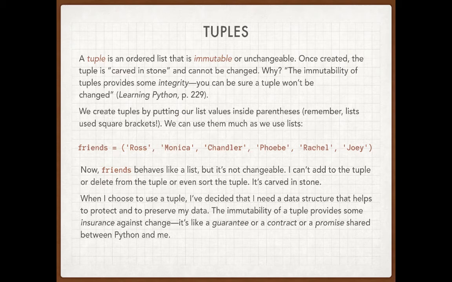So here, for example, is a version of what we were playing with in the last slideshow. This is just a list of friends. Again, I just made these names up. I have no idea where they came from. But in this case, notice that it's wrapped in parentheses instead of square brackets. And that's really the clue. When we put this in parentheses, it doesn't form a list, it forms a tuple. And so this tuple is unchangeable.